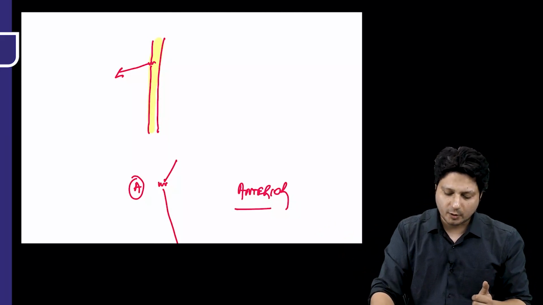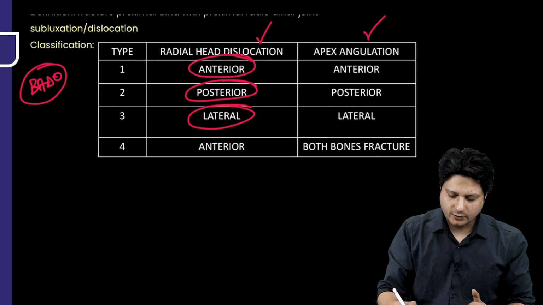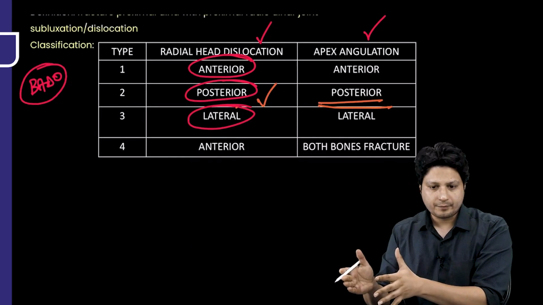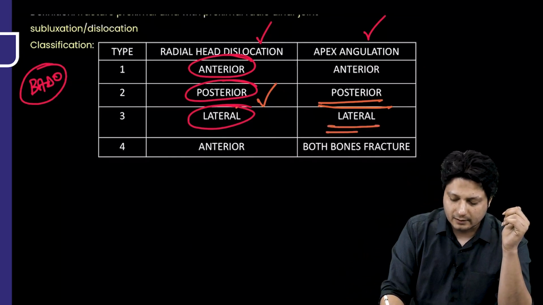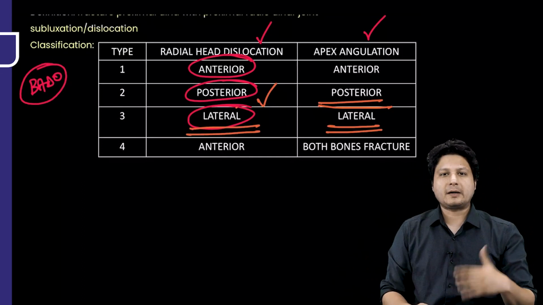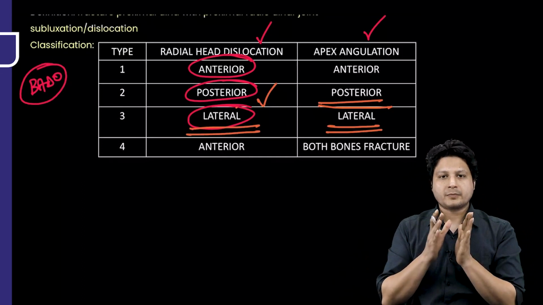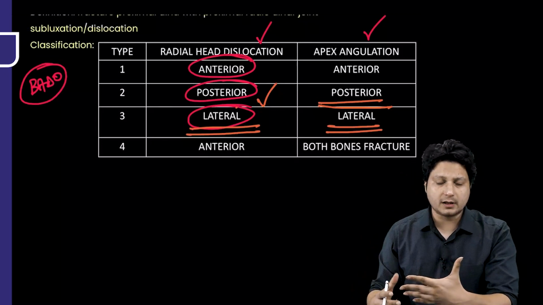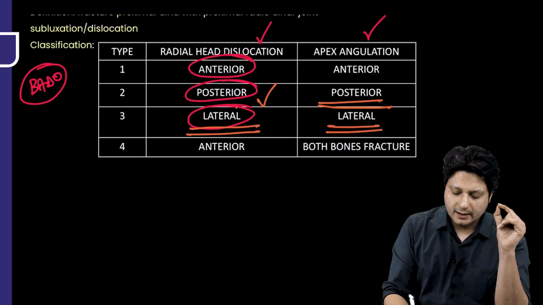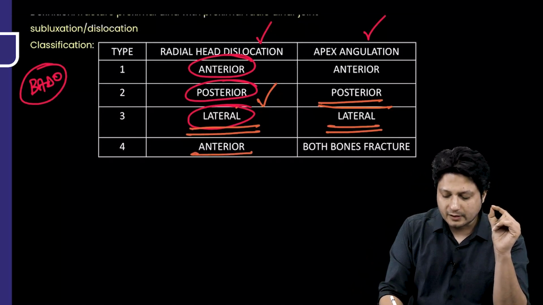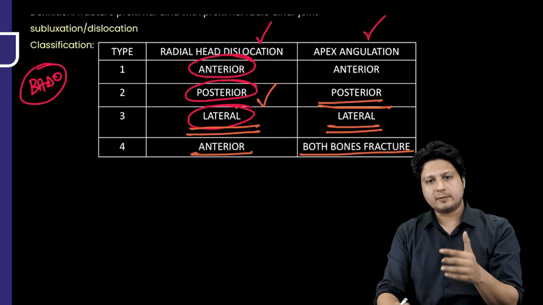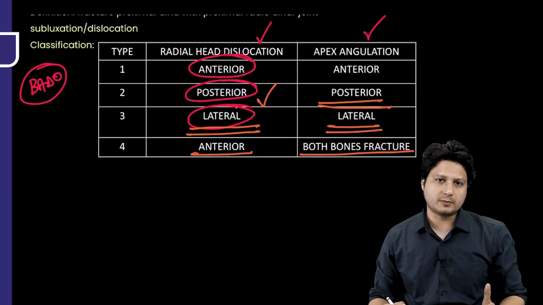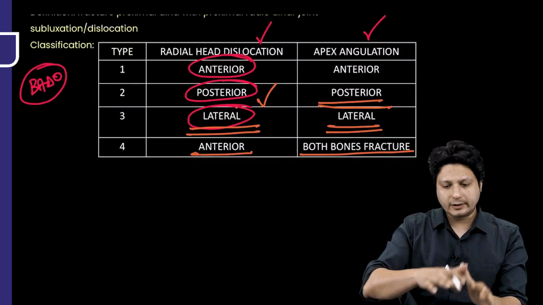Similarly, if the fracture is posterior, as you can see here, then the dislocation will also be posterior. Similarly, if the apex is lateral, then the dislocation also will be lateral. But the 4th one is a variant. Variant means it is not a medial subluxation or medial dislocation or medial angulation of the ulna. It is simply that the fracture is anterior, but there is a fracture of both bones in the proximal aspect. That means both radius as well as ulna are fractured in the proximal aspect. Then it will be classified as Monteggia type 4.